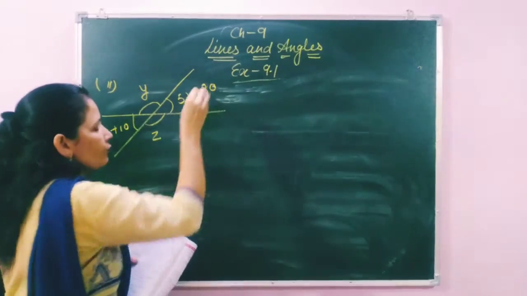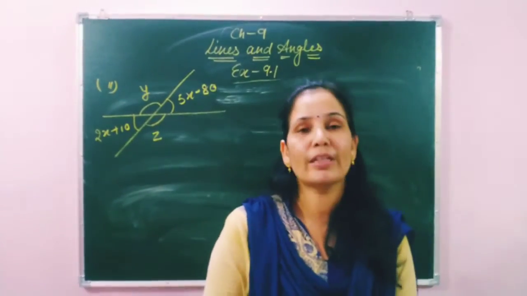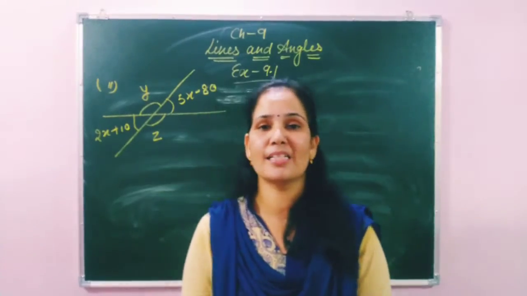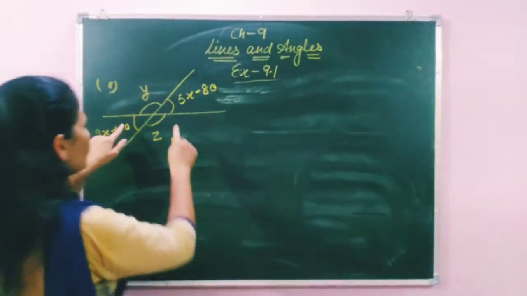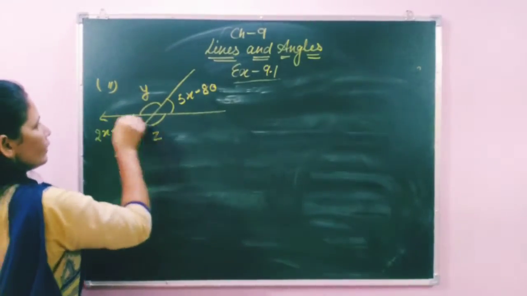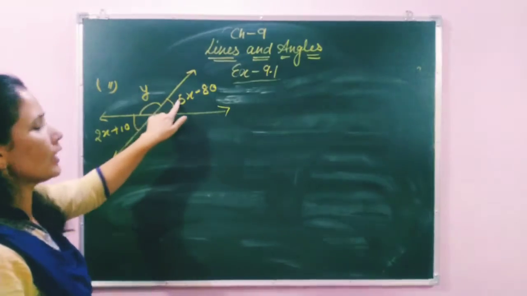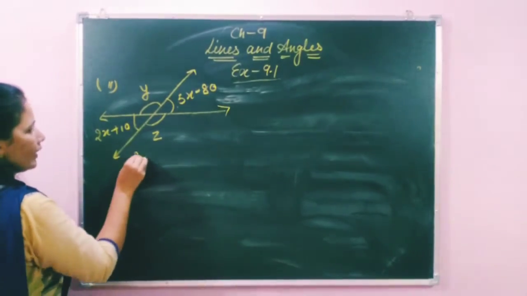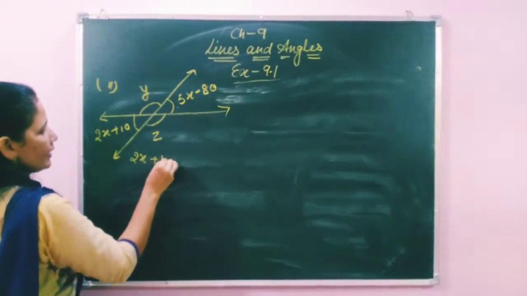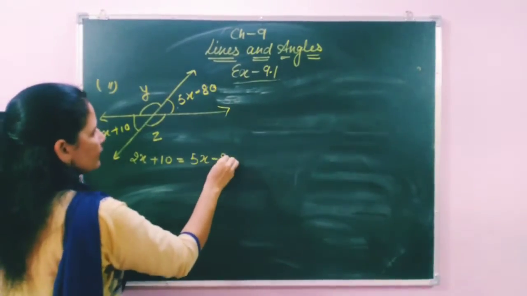So students, here first we apply the concept of vertically opposite angles, and we know very well that vertically opposite angles are equal. So these two angles are equal. Why? Because two lines intersect, and whenever two lines intersect, the opposite angles formed are vertically opposite angles. So here we will write 2x plus 10 equals 5x minus 80 degrees.